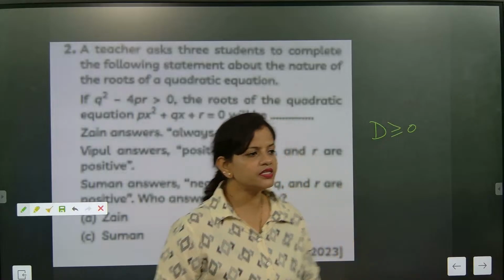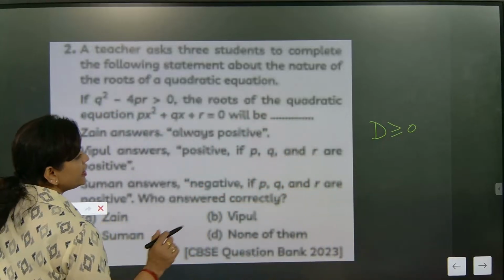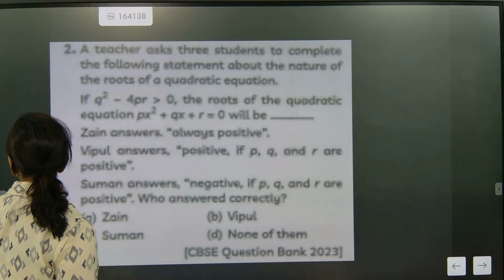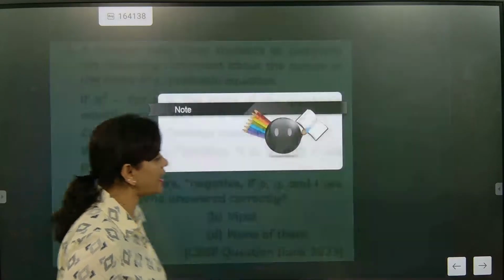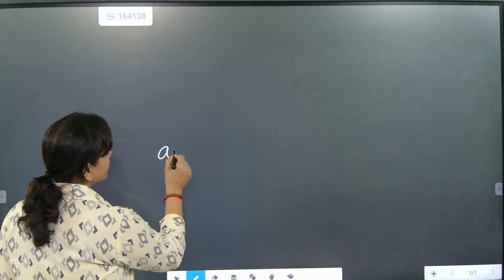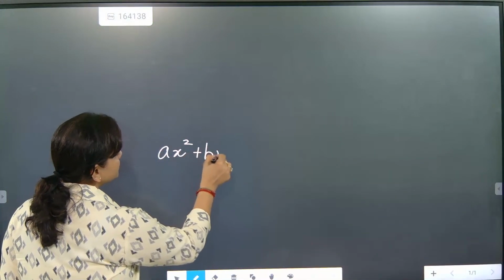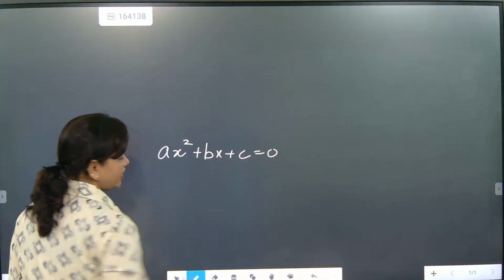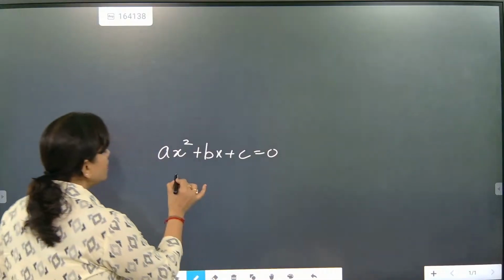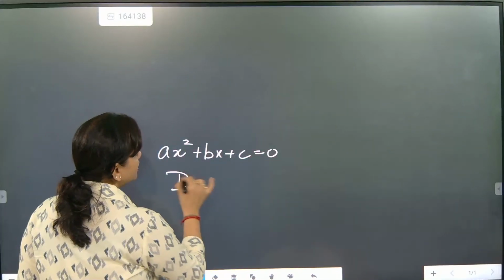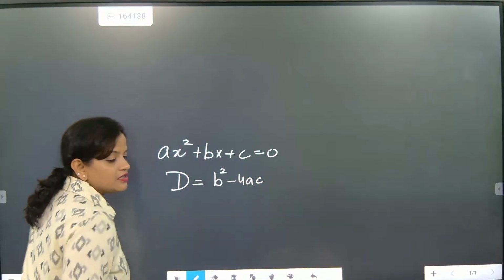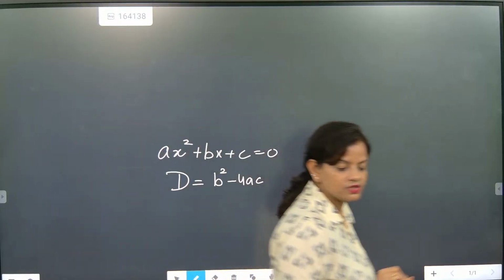Okay, one time. See, whenever you are getting any quadratic equation, there are certain rules. So what are the rules? One time quickly we will have a recap about it. Any quadratic equation given to you as ax square plus bx plus c equal to 0. First we will find the discriminant. Understood? The discriminant is written as b square minus 4ac. The entire solution is based on this only.